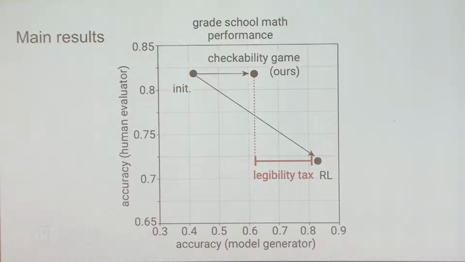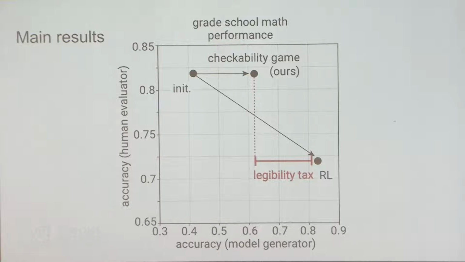So I guess the init on the top left is the model initialization. This model, you can see that it has pretty low accuracy, but pretty high human legibility. This initialization is trained from a variety of human-written math derivations. It has nothing to do with GSM, but we find some human-written math derivations online and from other sources, and we just fine-tune the model on those.